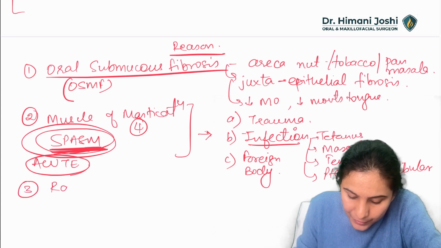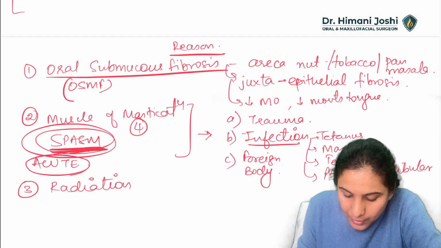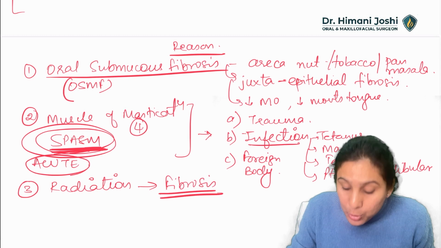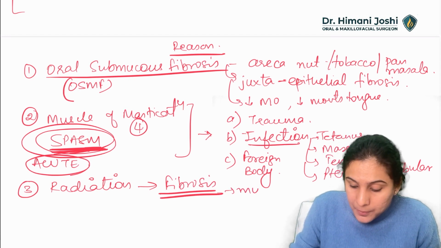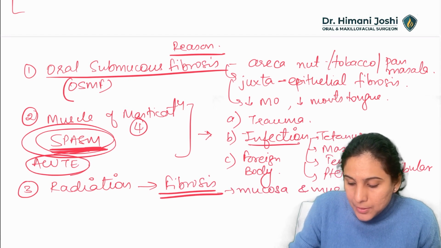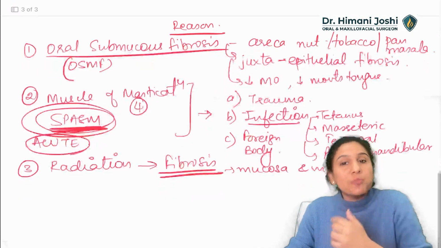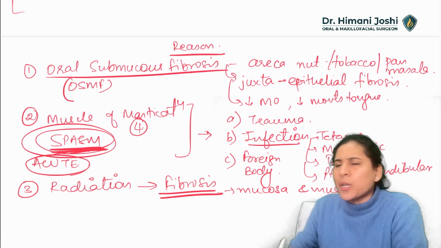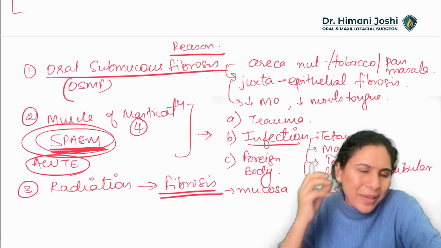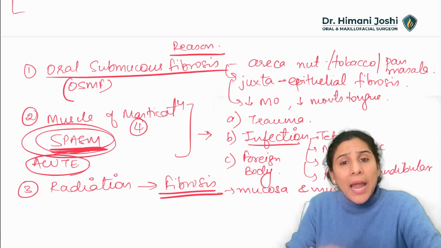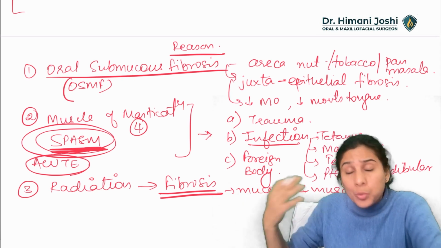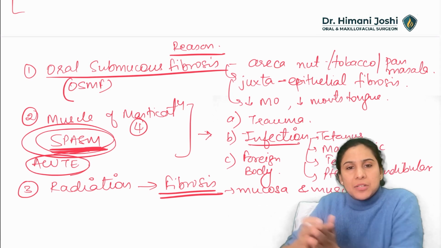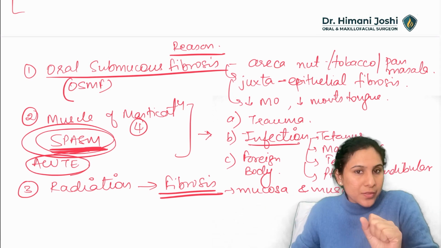Third reason is radiation. What does radiation do? Again, radiation will do fibrosis. Fibrosis of what? Of both mucosa and muscle. So there will be scarring, there will be fibrosis of both the muscle and mucosa. So radiation is another, any patient who has squamous cell carcinoma or any cancer of the maxillofacial region, parotid cancer or mandibular cancer, and he has to undergo surgery or radiation or only radiation, he will also have fibrosis, and slowly radiation mucositis followed by radiation trismus. So that's the third reason.